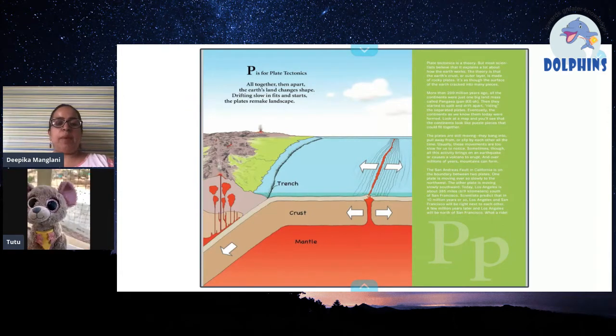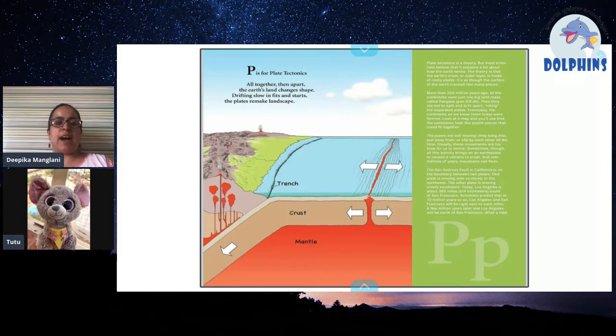All together, then part the Earth's land change shape, drifting slow, and starts the plate remark landscapes.